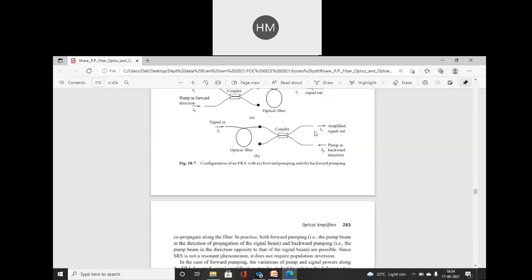What can we say regarding SRS? SRS is a resonant phenomenon. It does not require population inversion. That's why we don't need a material with different band gap energy. We are not using that kind of material here. So it does not require any kind of population inversion. The population inversion property is required in your EDFA.